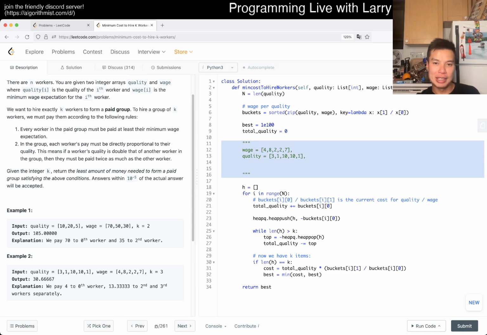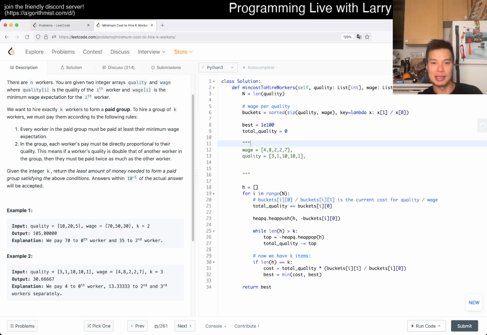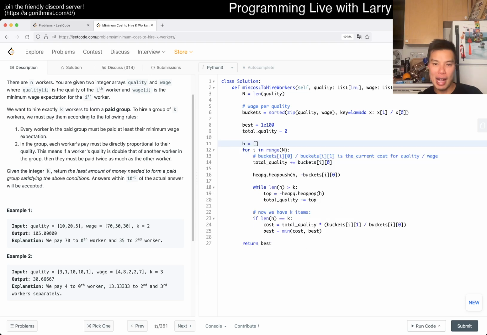You have to establish this monotonicity going up so that when you go left to right, every worker that you already considered, the only thing that you care about is their quality after that, right? Because there's no longer the limiting factor because someone else is more expensive, or it's going to make the total wage more expensive. That's pretty much what I have for this one. This is actually n log k, right?